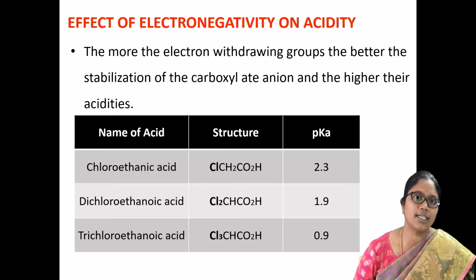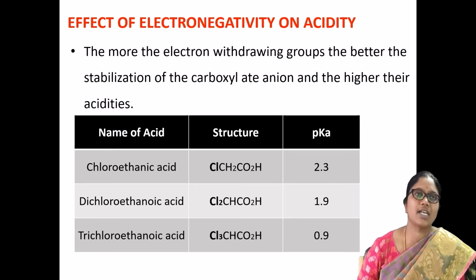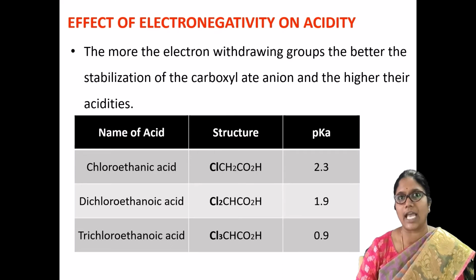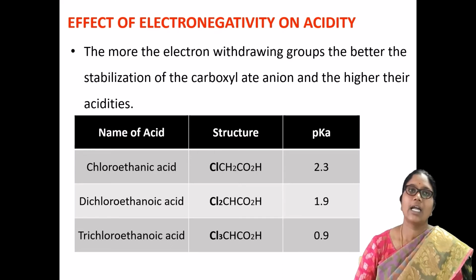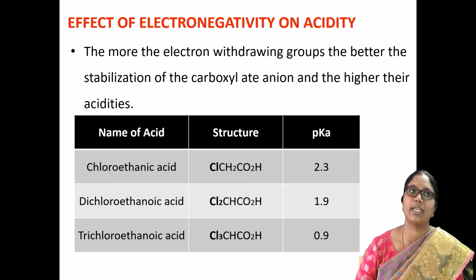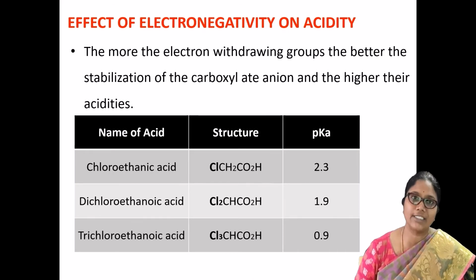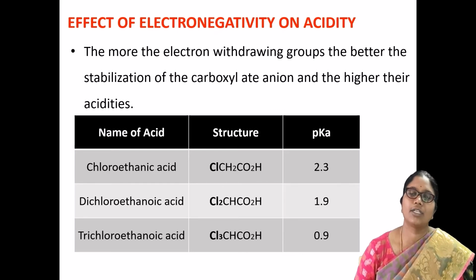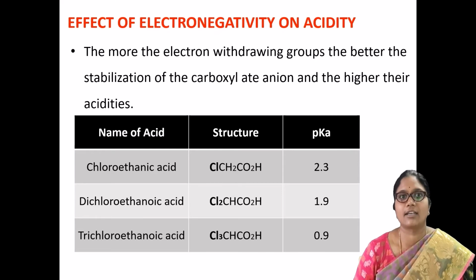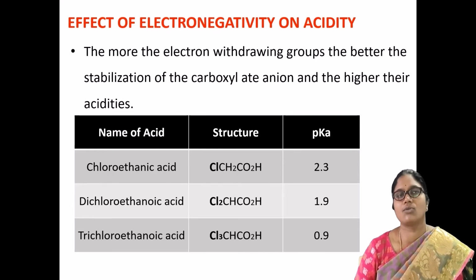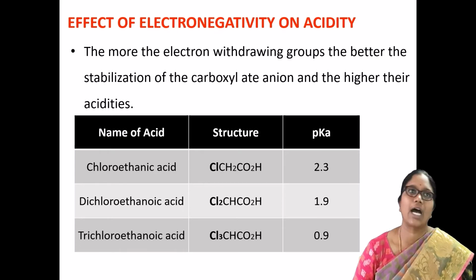The previous slides were related to the various approaches of how carboxylic acid acidity is affected, like the plus I effect, the electron releasing group, and how the acidity is influenced, and coming to electronegative atoms, electron withdrawing groups, how the acidity of carboxylic acids is affected.